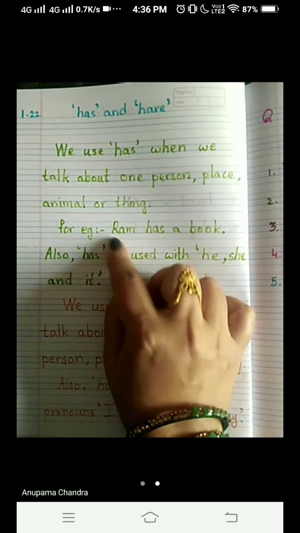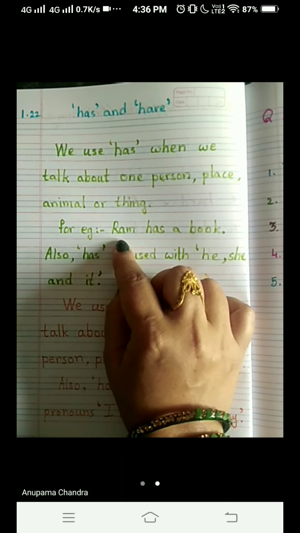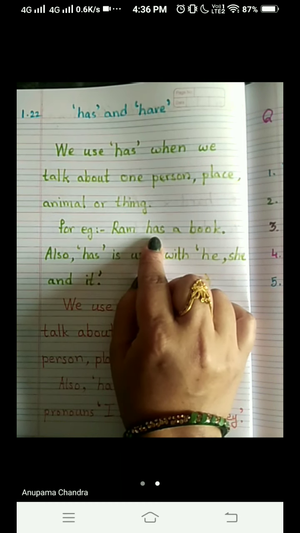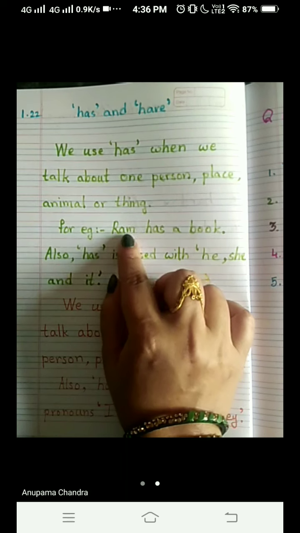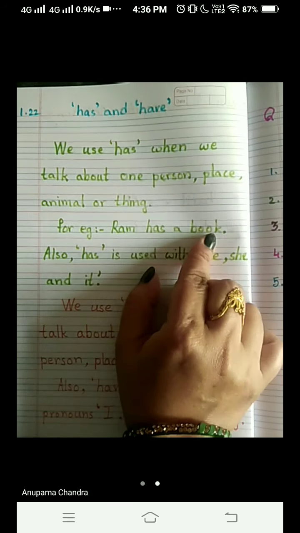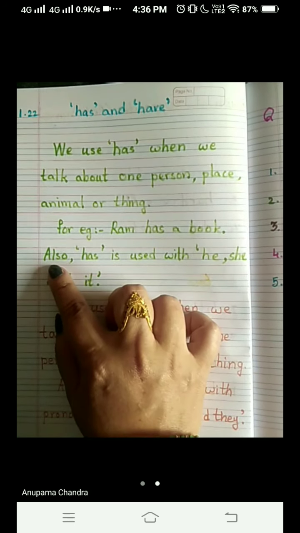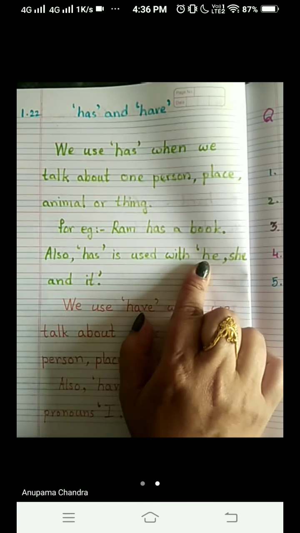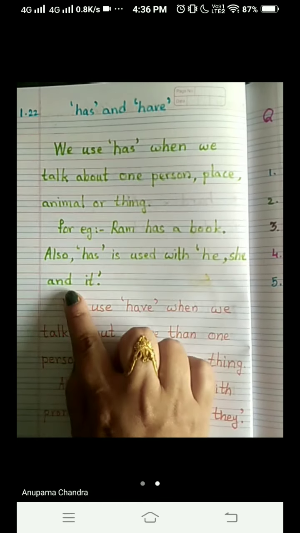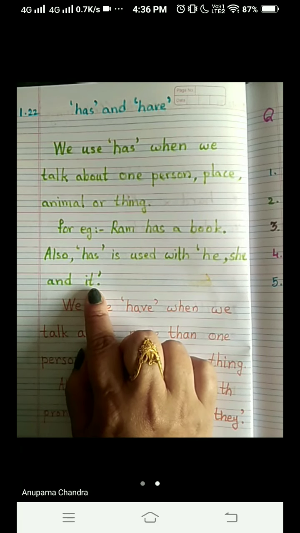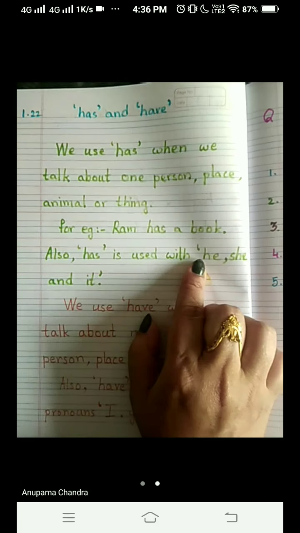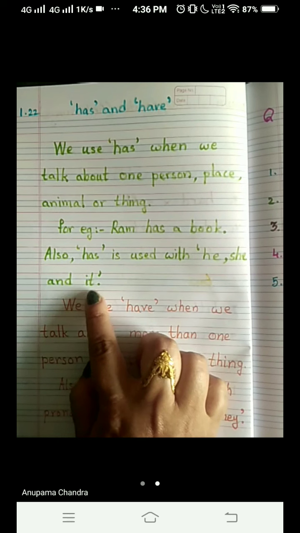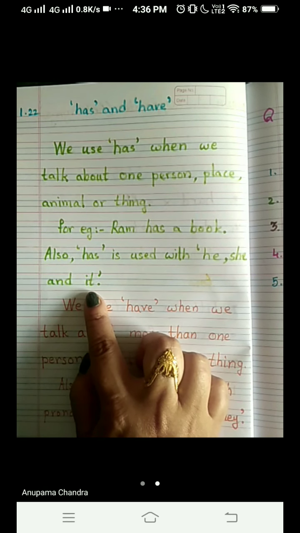Now here, Ram is only one, that is our subject, so we will use here has. Ram has a book. Also, has is used with he, she, and it. Those are the pronouns we use for boy, girl, and animal or thing.